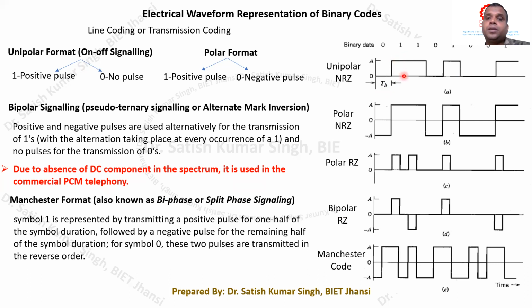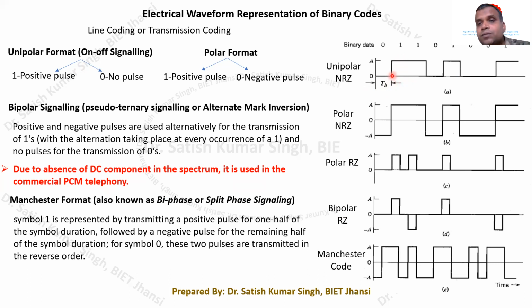Okay, if it is return to 0 unipolar coding, in that case what will happen? This bit that we are generating for the binary bit equal to 1 has a duration of TB by 2. Okay, for half of the bit duration it will be generated and then the signal will come back to 0.